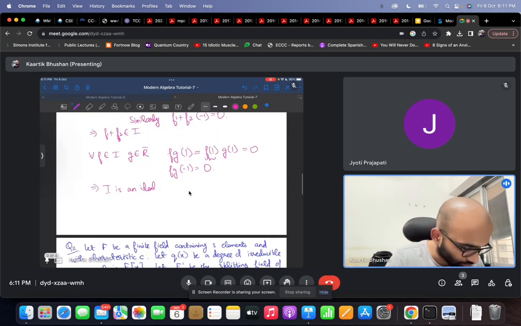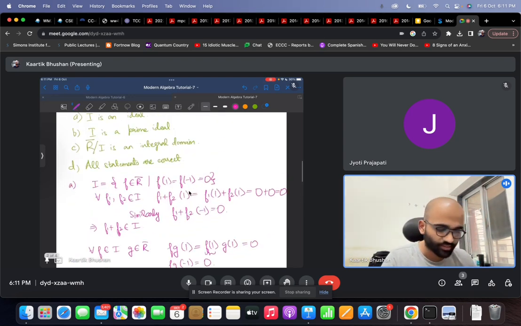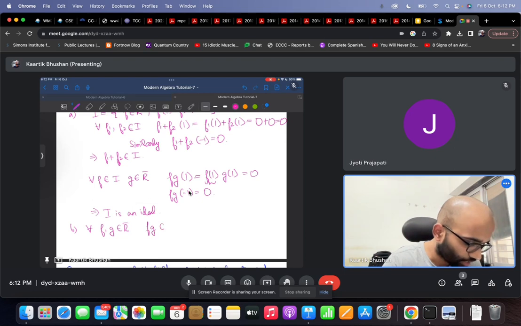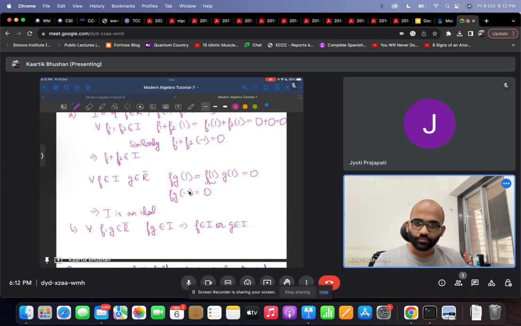So let's analyze option B. It says that I is a prime ideal. For a prime ideal, the condition is that for any two functions f and g in the set of all mappings, if the product f times g belongs to I, this should imply that either f belongs to I or g belongs to I. This is the important condition for a prime ideal, right?